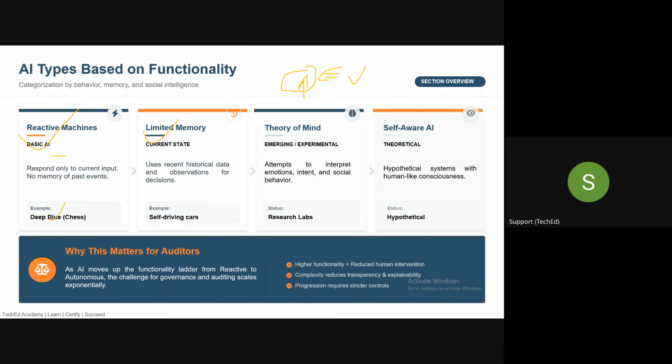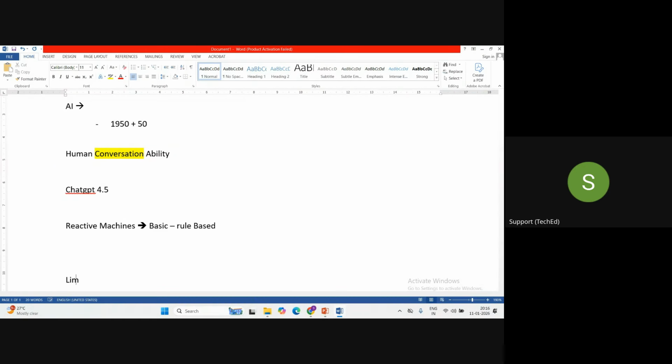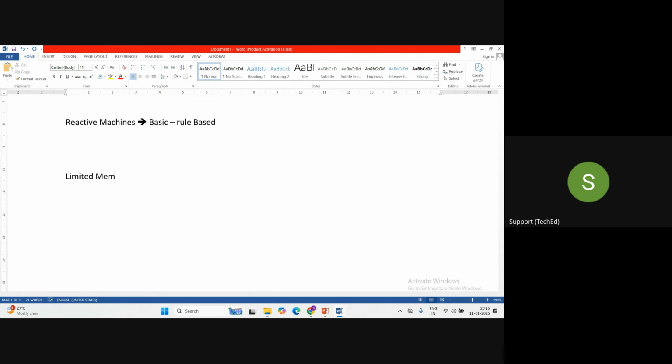Second is called limited memory, guys. In limited memory, you have two types: static memory and dynamic memory. Now, what is limited memory? Limited memory is basically a kind of AI which has the capability to remember a few tasks or a few data.